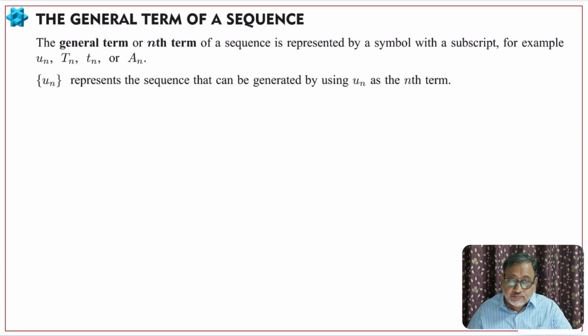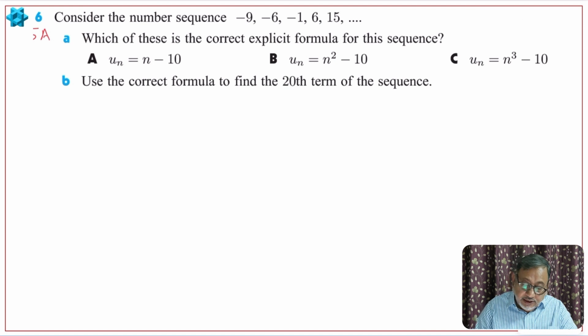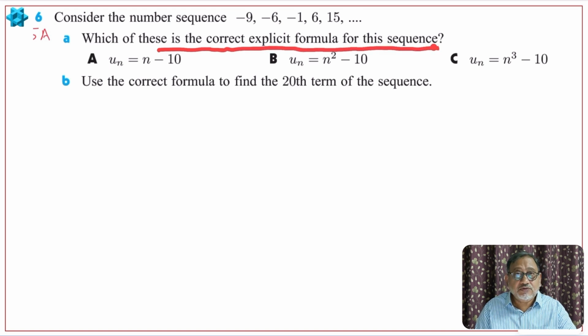Okay. Let us go to the next page. Look here, consider the number sequence minus 9, minus 6, minus 1, 6, 15. Okay, this is a given sequence. Now the question says, which of these is the correct explicit formula for this sequence?